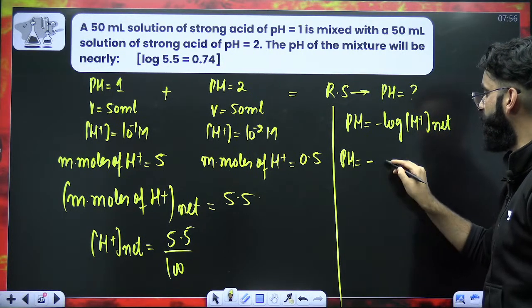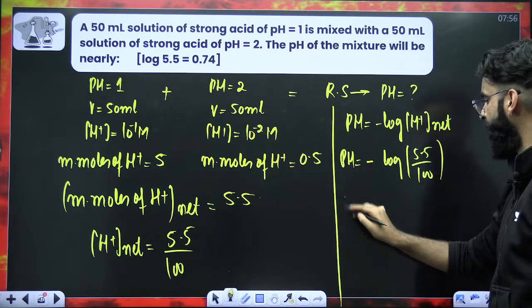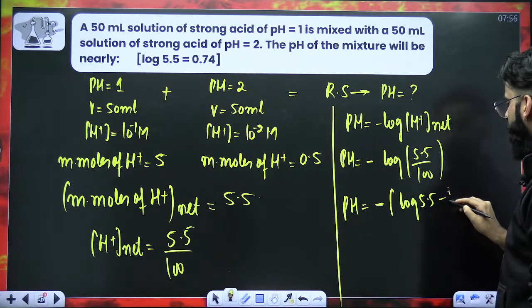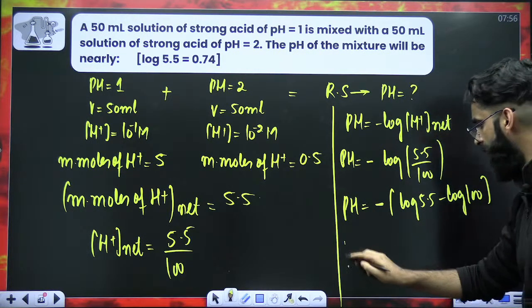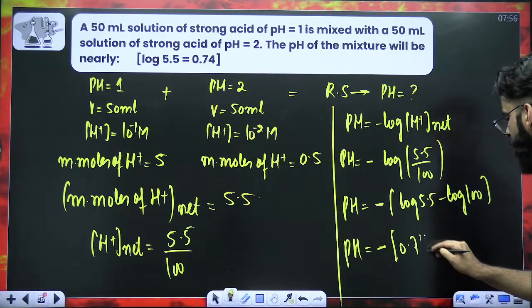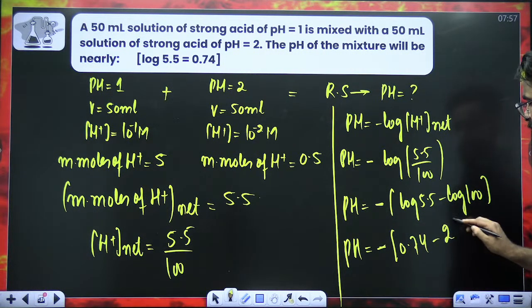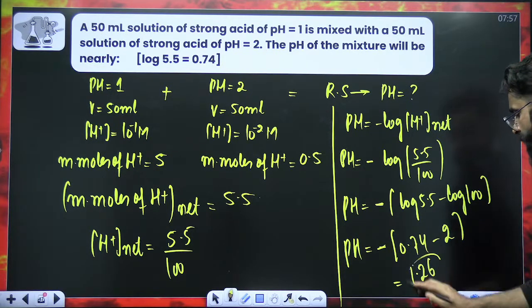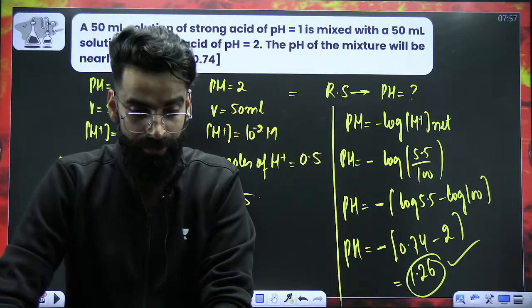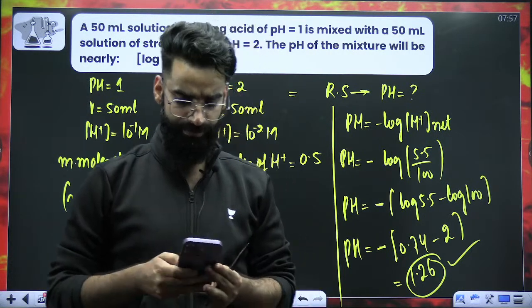So pH has to be equal to minus log of net H positive concentration, which is 5.5 divided by 100 molar. So pH is minus times log of M by N, which is log of M minus log of N. Now, as per the question, log of 5.5 is 0.74, minus log of 100. Log of 100 can be written as log of 10 raised power 2, which is 2 log 10. So it's going to be final 2. So the final answer is going to be 1.26. 1.26 is going to be the pH of the final resulting solution. I hope you can solve this sort of question from now on. Is it clear to everyone?